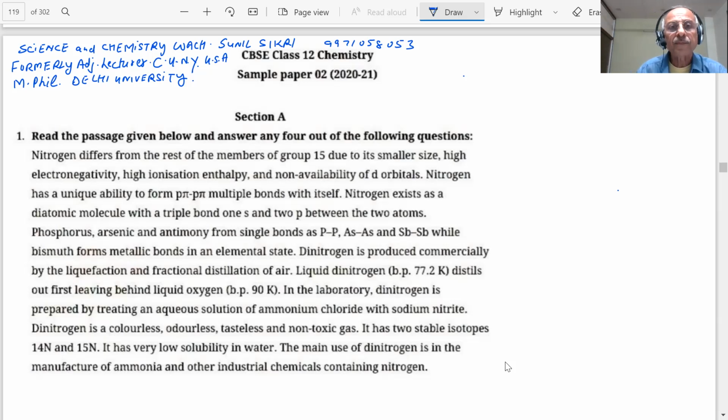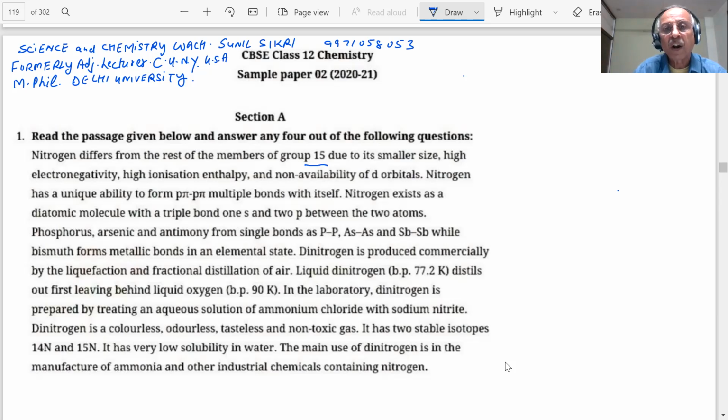Section A is a paragraph. It says, read the passage given below, answer any 4 out of the following questions. It says nitrogen differs from the rest of the members of group 15. You are aware of group 15? Here we are explaining everything to you. Group 15, you have the NCERT book with you. Open the NCERT book and keep it with you, because I will be discussing each and every point here. I will be discussing more than what is given. You have the NCERT book with you, students? Okay, group 15 elements.